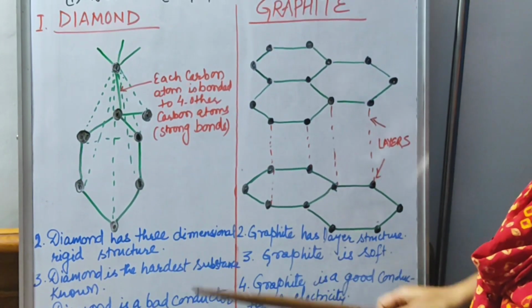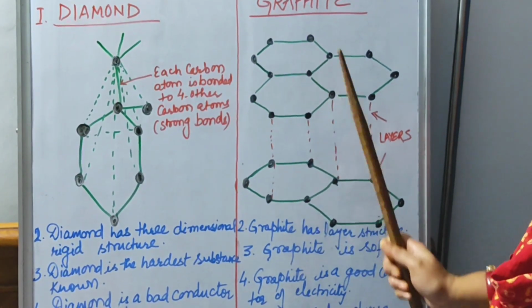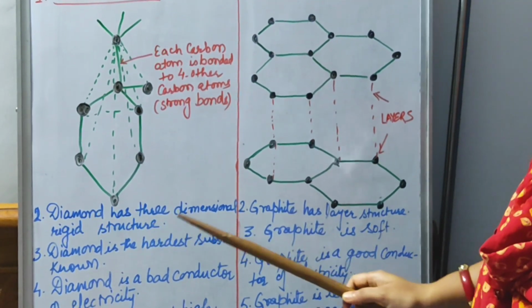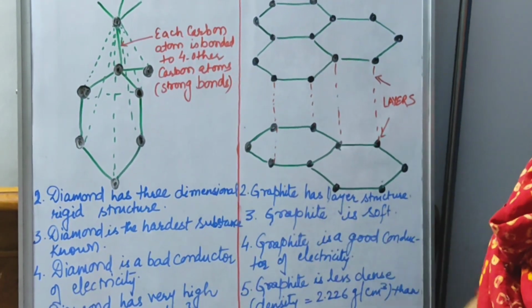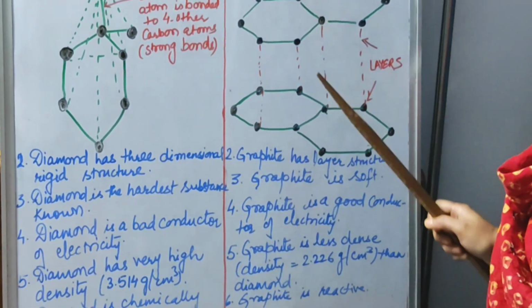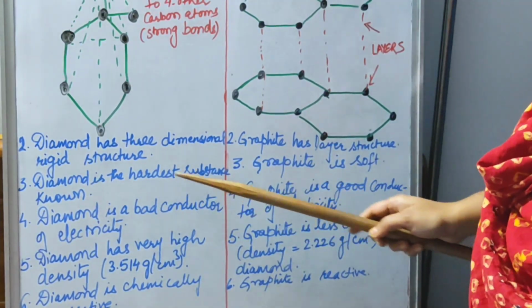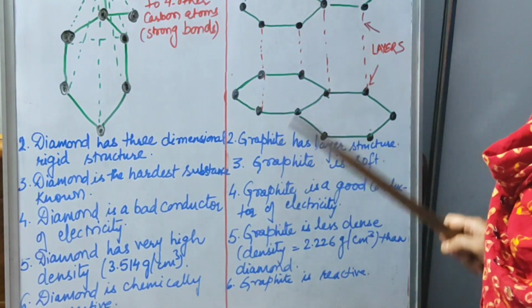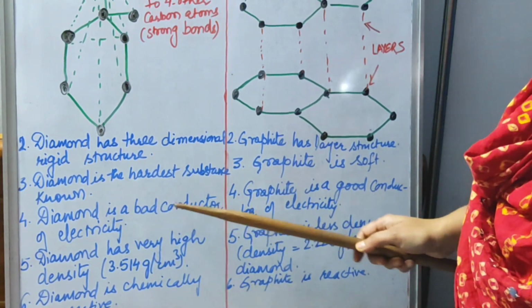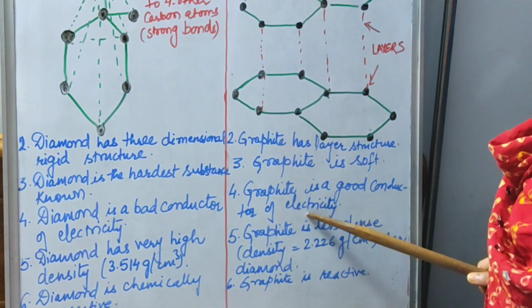Now we will discuss some contrasting points between these two substances. Diamond has a three-dimensional rigid structure, as we have seen here. Graphite has a layer structure, as you can see in the diagram. Next, diamond is the hardest substance known, however graphite is very soft. Diamond is a bad conductor of electricity, however graphite is a good conductor of electricity.